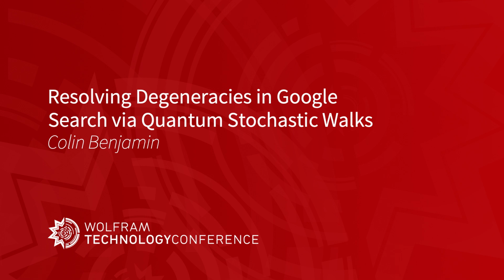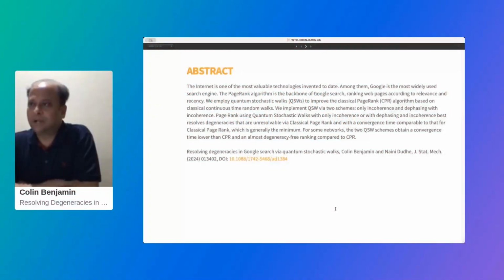So let's start with the abstract. The main purpose of the work was to devise a better PageRank algorithm than what Google search offers. Google search works on classical computers, in a classical environment. But if we had a quantum internet kind of framework, we had quantum computers, or at least the NISQ variety of quantum computers, and we have connections between them, can we devise some algorithm which works better than Google's famous PageRank algorithm?